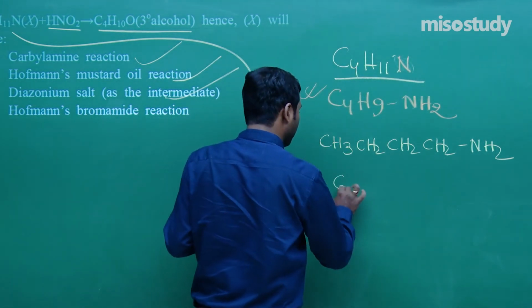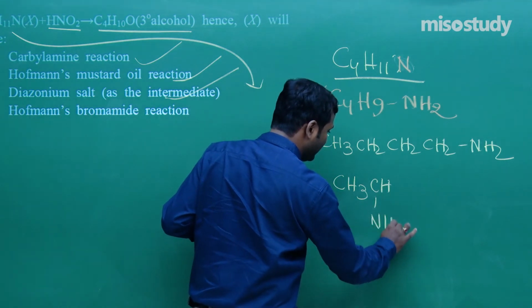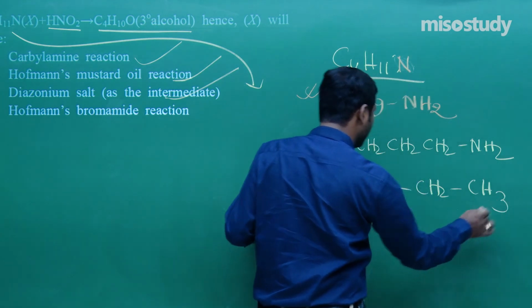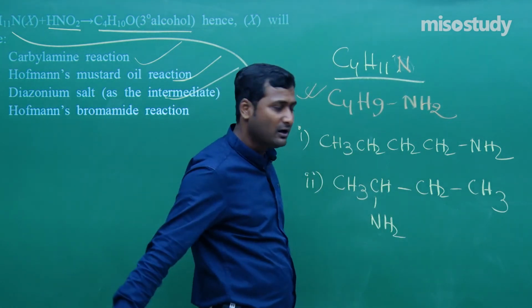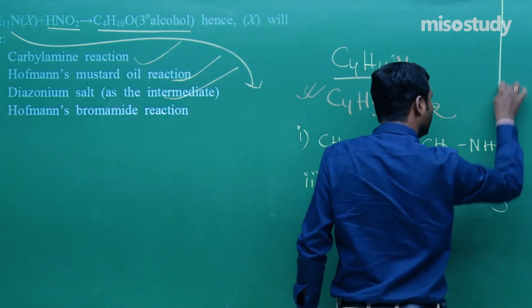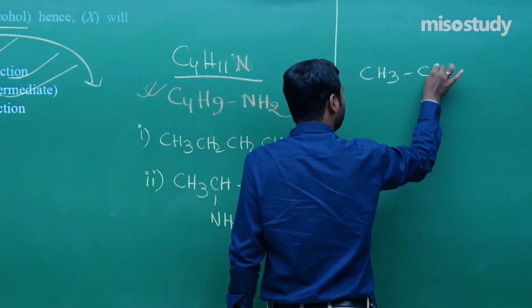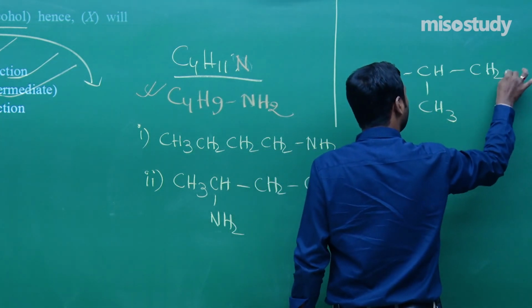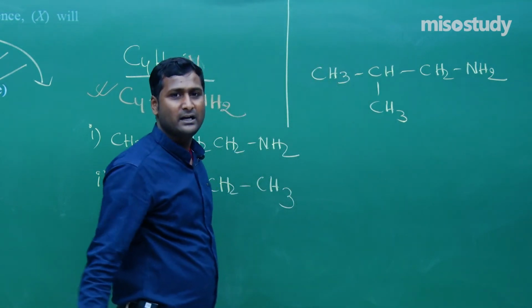The second one is CH3, CH(NH2), CH2, then CH3. This is the second one. What is the third one? It's very simple: CH3, CH, CH3, then CH2, then NH2. 1, 2, 3 and 4.